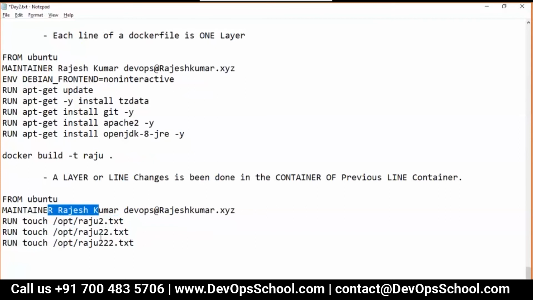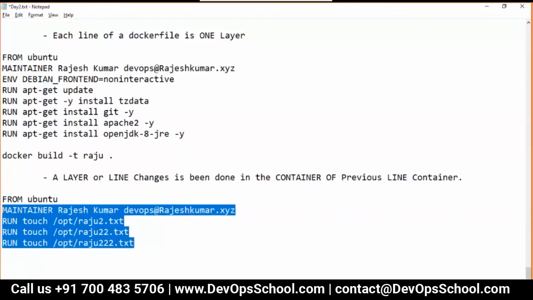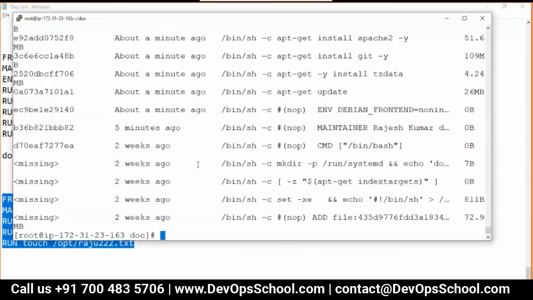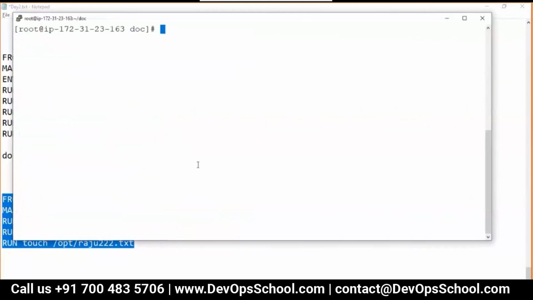I said very clearly this layer will be done in the container of this, this layer will be done in the container of this, and this layer will be done in the container of this. Each layer will be committed from the diff. So this is the same rule which I am creating on more images using that. So guys, look at my screen here.